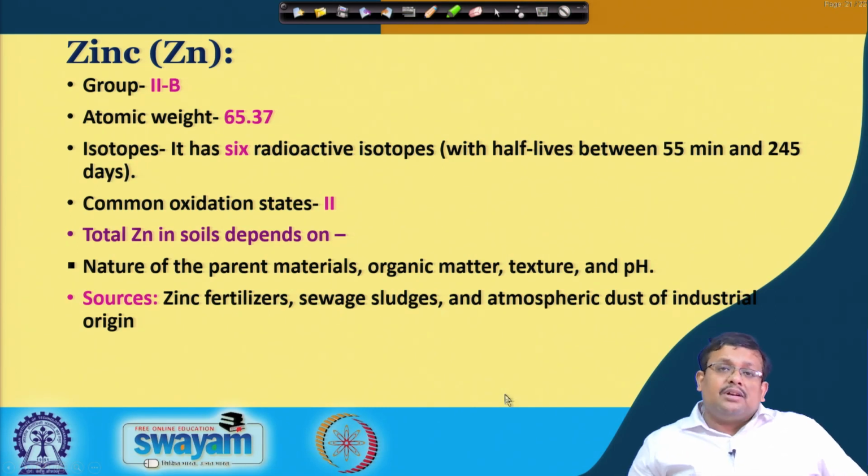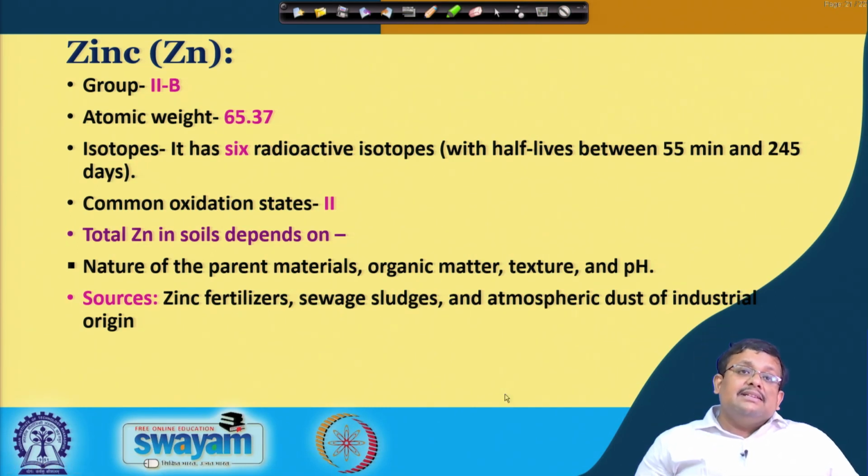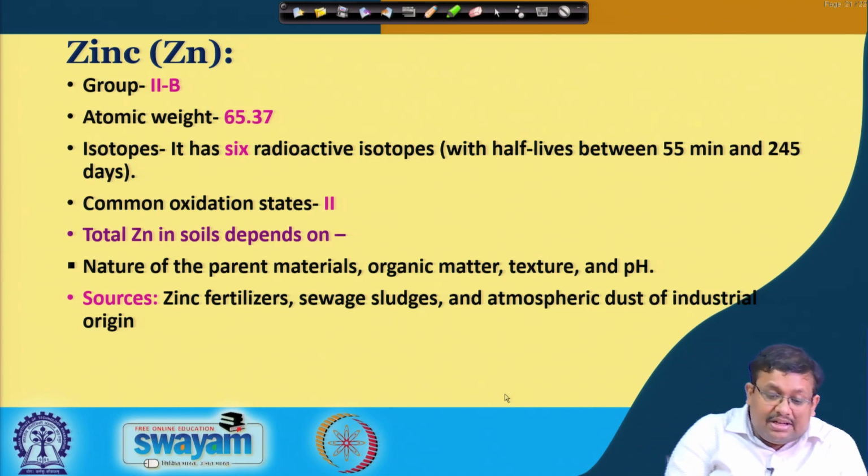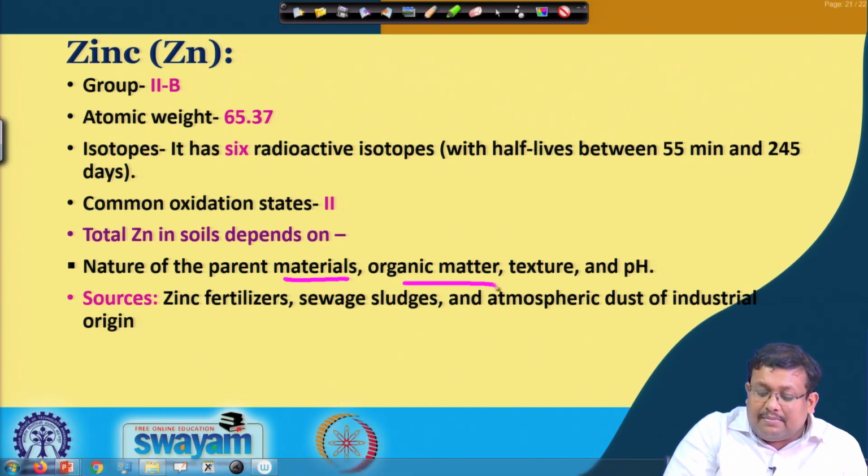The next important trace element is zinc. Zinc belongs to group 2B with an atomic weight of 65.35. It has 6 radioactive isotopes with half-life between 55 minutes to 245 days. It has a common oxidation state of 2. Total zinc in soil basically depends on the nature of parent materials and then organic matter, texture and pH.